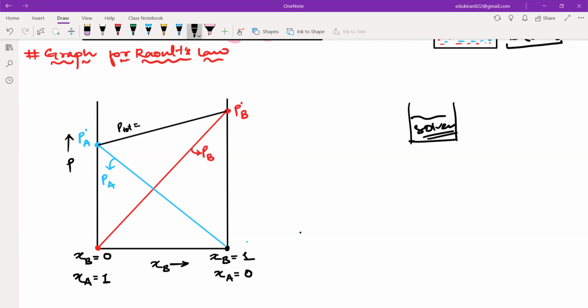That means it is giving me the sum of PA and PB, the partial pressure due to A and the partial pressure due to B. So please write this down. Let me know if you have any doubts.